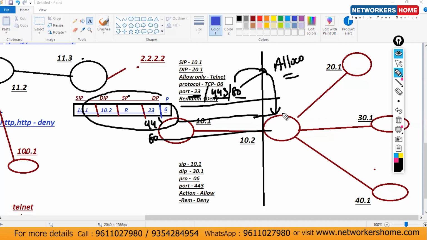Even we can mention time also. From morning 8 a.m. to 10 p.m. only your traffic will be allowed. After that, everything will be denied. That concept is known as time-based ACL. Okay, so extended ACLs are that flexible.